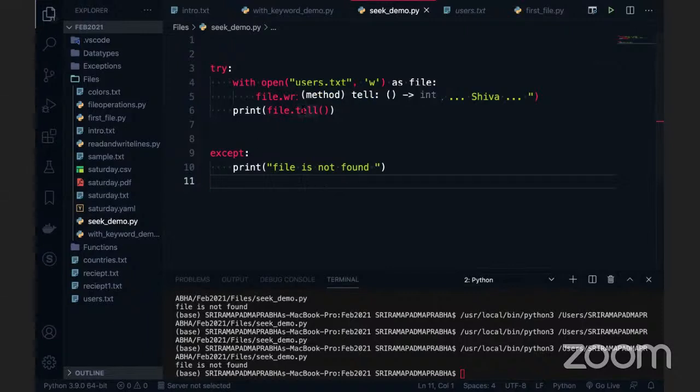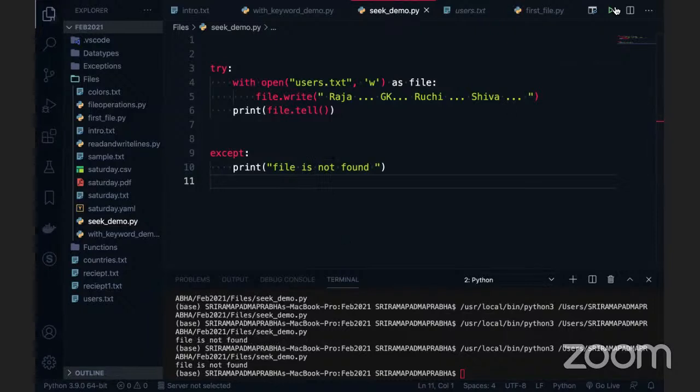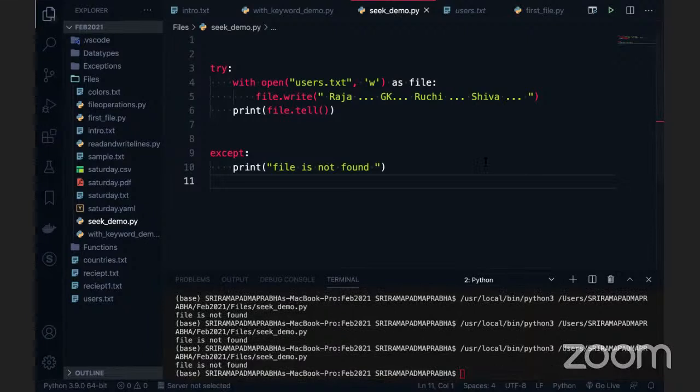I've opened the file, and after that I'm executing the code again. File not found exception is what I am getting. It is an exception, but users.txt is already there, even outside of the path as well. So how to fix this?